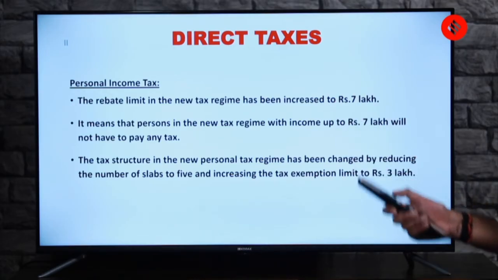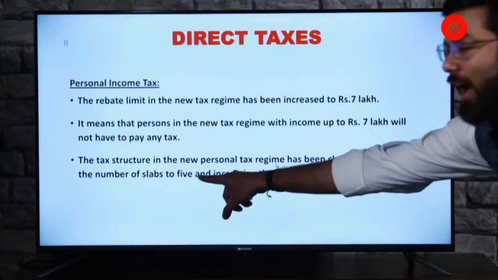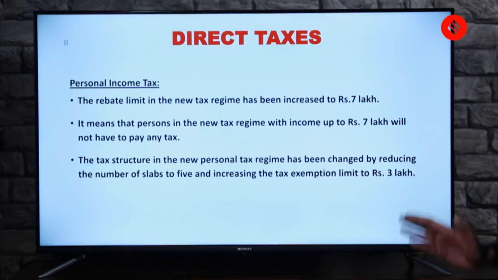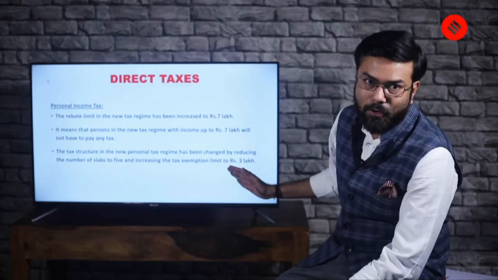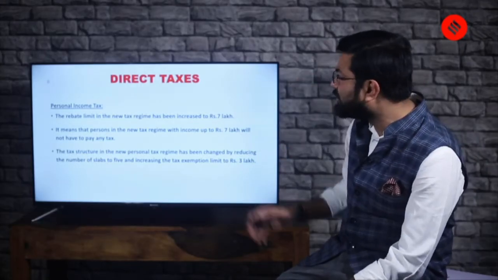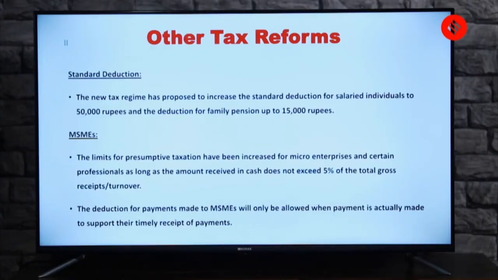The tax structure in the new personal tax regime has been changed by reducing the number of slabs to 5 and increasing the tax exemption to rupees 3 lakh. Now, from my point of view, these 3 points are exceptionally important. Without going into the detail of the slabs and the changes, these are the key things which have happened in personal income tax. Then there is the standard deduction. The new tax regime has proposed to increase the standard deduction for salaried individuals to 50,000 rupees and the deduction for family pension up to 15,000 rupees.